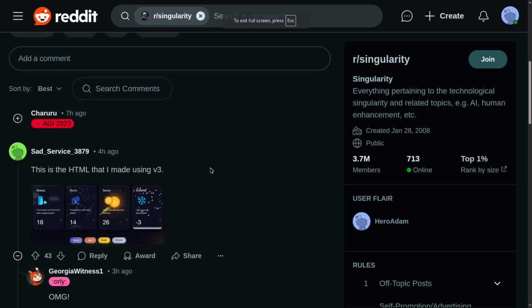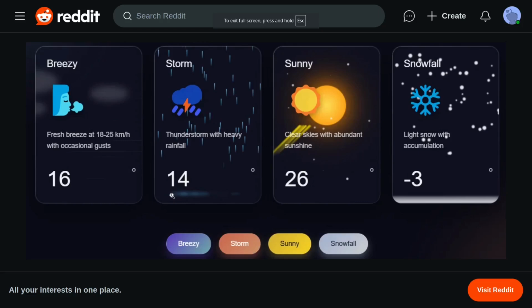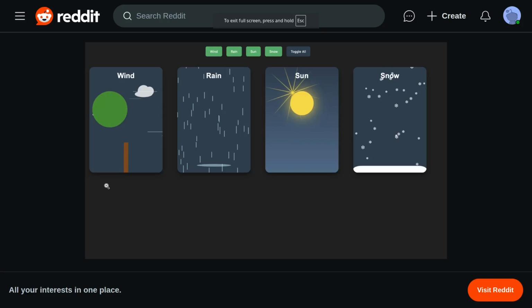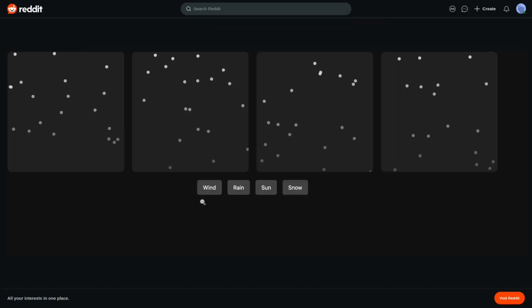This guy possibly prompted better, but found even better results. So this is what they ended up with. And interestingly, this is how Claude 3.7 Extended Thinking matches up. It doesn't look as impressive. Yeah, it's okay, right? And apparently this was the result with O3 Mini High. Yeah, that's not so great.